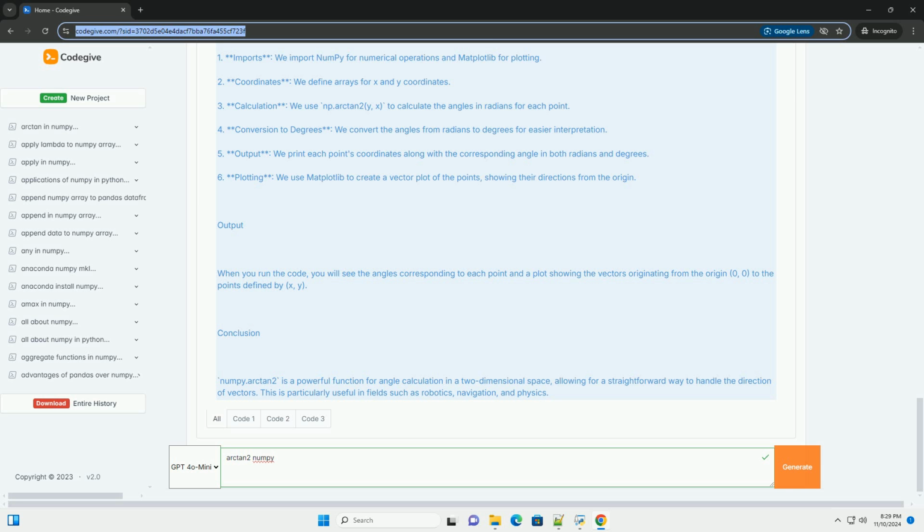Output. When you run the code, you will see the angles corresponding to each point and a plot showing the vectors originating from the origin (0, 0) to the points defined by (x, y). Conclusion. Numpy.arctan2 is a powerful function for angle calculation in a two-dimensional space, allowing for a straightforward way to handle the direction of vectors. This is particularly useful in fields such as robotics, navigation, and physics.